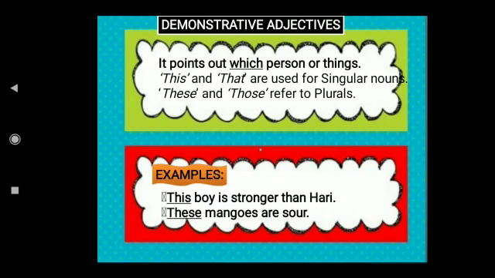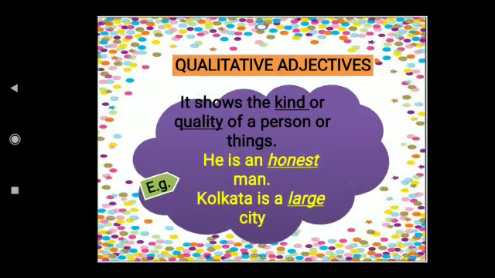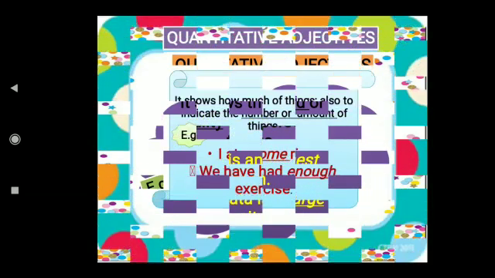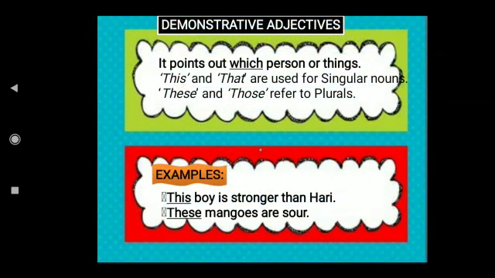First, qualitative adjectives. What are qualitative adjectives? Yes, they show the quality of a person or thing. What are quantitative adjectives? They show the number or amount of things. And what is demonstrative? It is pointing out. You are pointing out some person or thing.